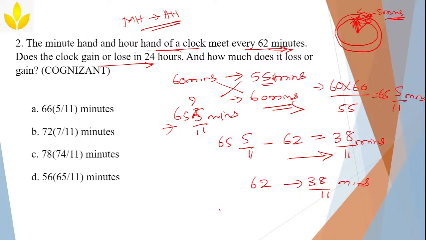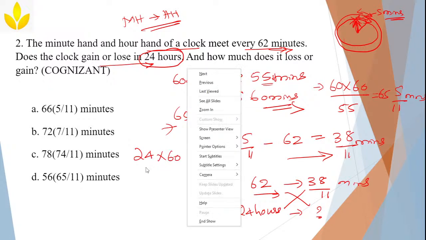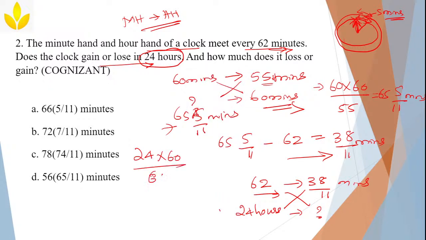What they are asking is not 62 minutes, they are asking about 24 hours. So in 62 minutes, if it is gaining 38 by 11 minutes, in 24 hours how much will it gain? Simple. Again, cross multiply. Since 24 is in hours, we will convert it into minutes by multiplying by 60, and then divide by 62 into 38 by 11.